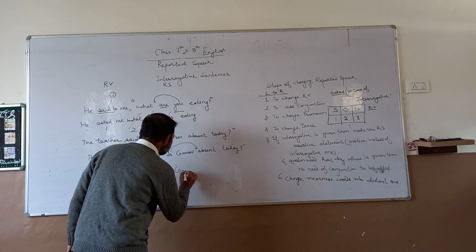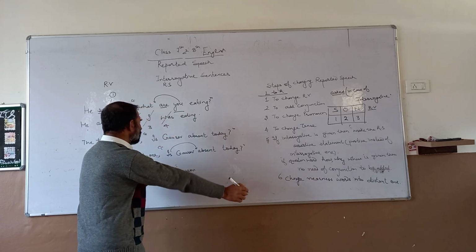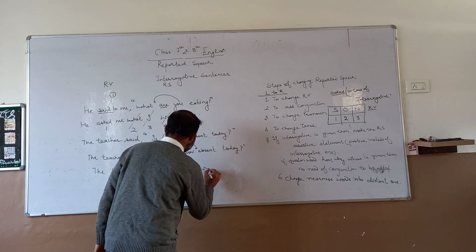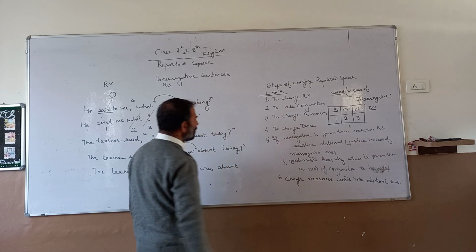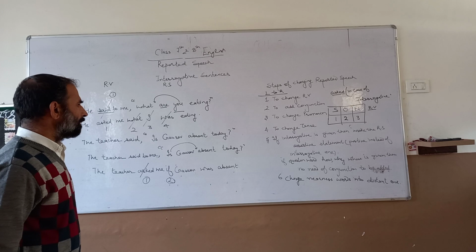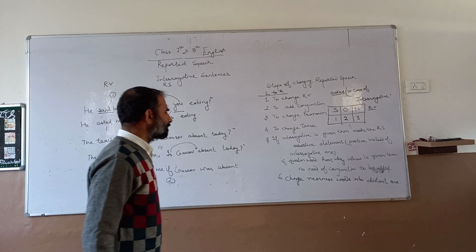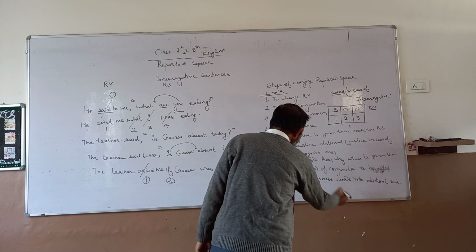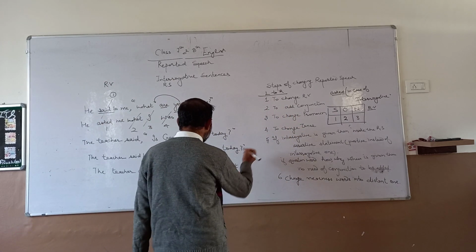Gaurav was absent. Now today is given. Then what will be here? That day, because we have to change nearest words into distant words. Then what will be here?